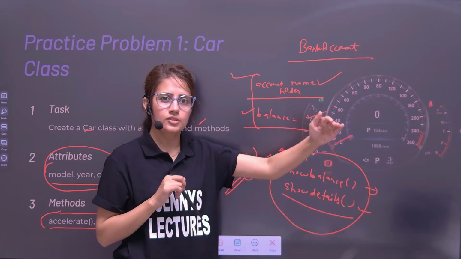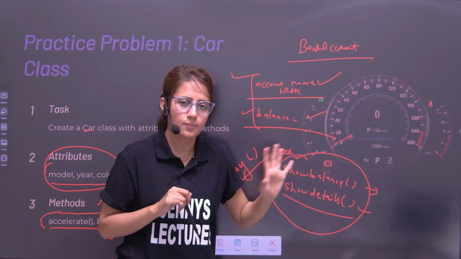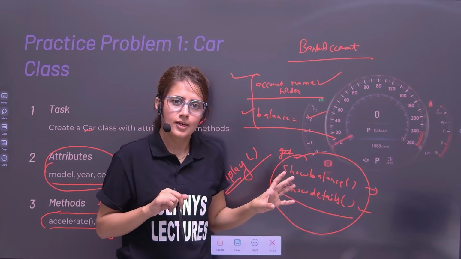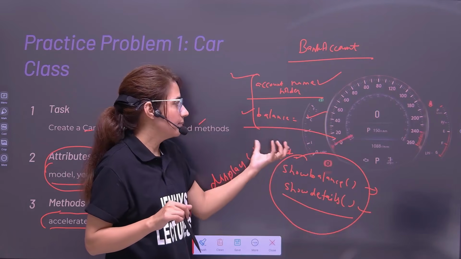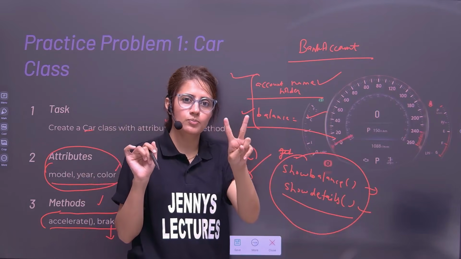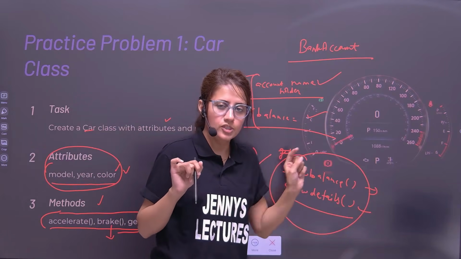Okay, so the name of the account is this, and the balance in this account is this. Something like this you have to print, right? How you will print, how you assign the name value and balance value, you have to think. These are two simple problems for you. So you have to solve these problems.